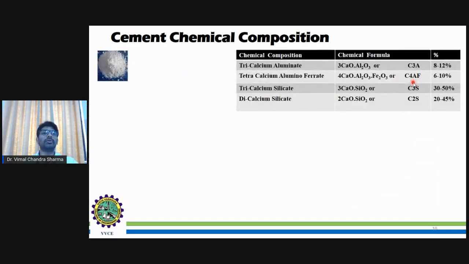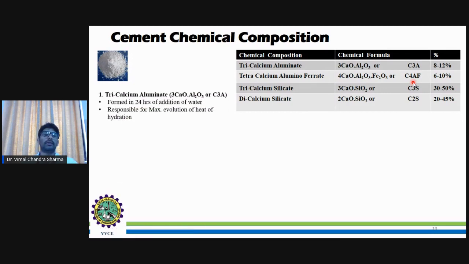When it comes to the cement chemical composition, this is one of the major aspects of cement one should look at. There are four compounds: tricalcium aluminate, tetracalcium aluminoferrate, tricalcium silicate, and dicalcium silicate, with their respective chemical formulas and percentages.